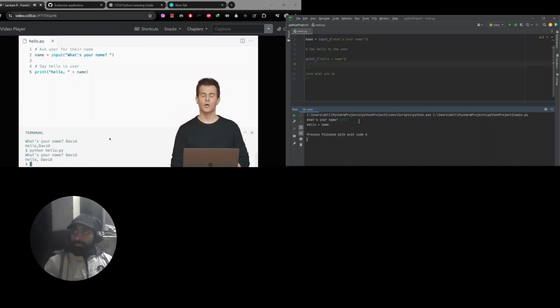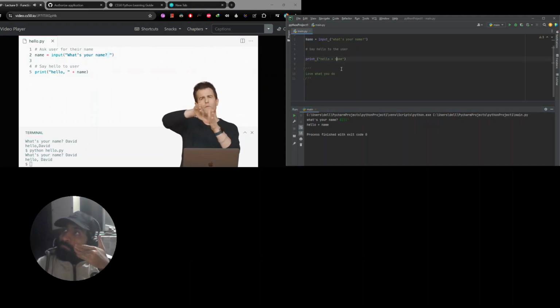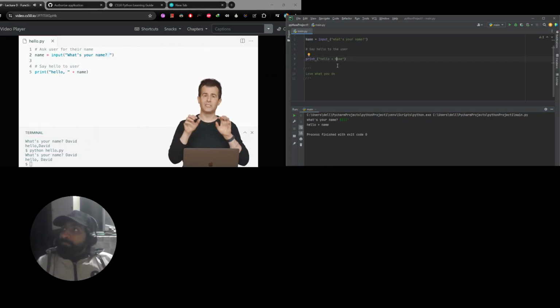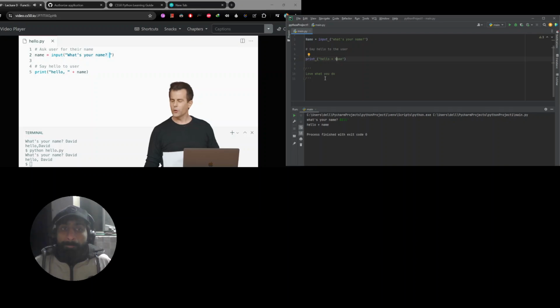And now if we rewind, you might have noticed before or wondered why I had this seemingly extra space after my question mark, namely here. There's a space after the question mark but before the double quote, and that was just for aesthetics too. I wanted to move the user's cursor one space to the right so that when I type their name, or they type their name, it's not immediately next to that same question mark there. But there's other ways we can do this.